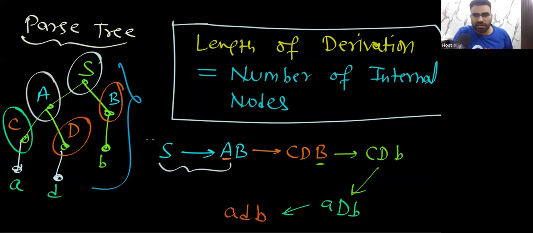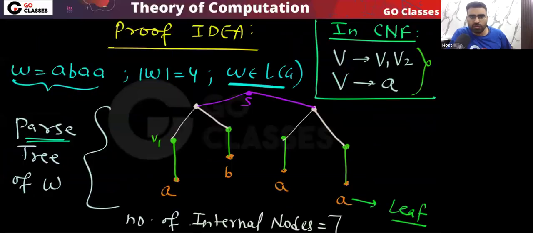Okay, so tell me, what is the length of the derivation? The length of the derivation is equal to the number of internal nodes in the parse tree. Did you understand this? Please tell me. This is a very simple point. Let me know, is this point clear? So this is the point here.